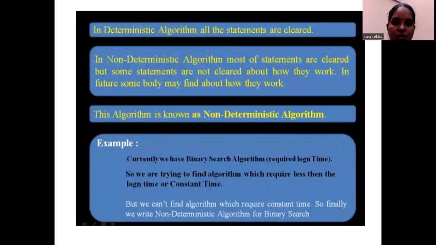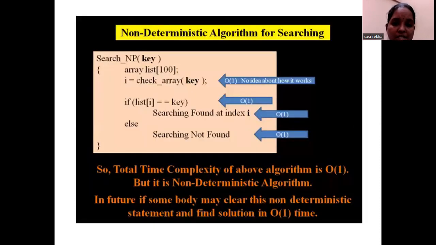In a deterministic algorithm, all the statements are clear. So what is the main difference between deterministic and non-deterministic? Whenever you go for deterministic, the algorithm statements are very clear. But in non-deterministic, most of the statements are clear, but some statements are not clear. Let me show one example of how this matches a non-deterministic algorithm. We'll move on to this searching algorithm.